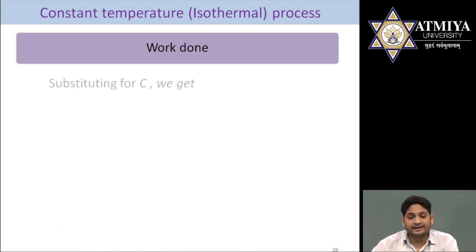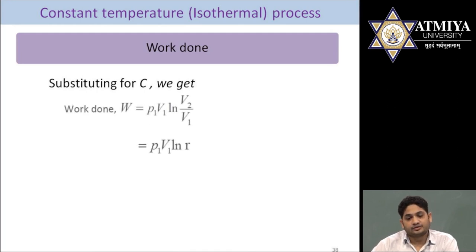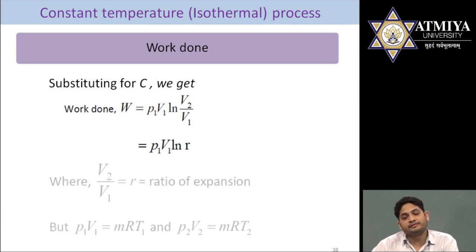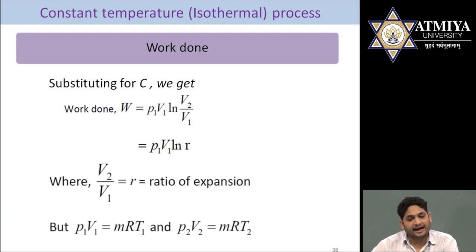Now if we use the value of C, instead of C we can put either P1V1 or P2V2. So the work done will become P1V1 ln(V2 by V1). Instead of V2 by V1, we can use R, which is called the ratio of expansion.